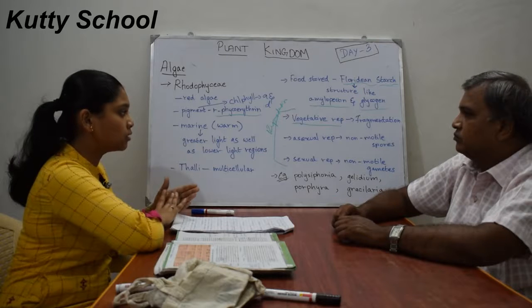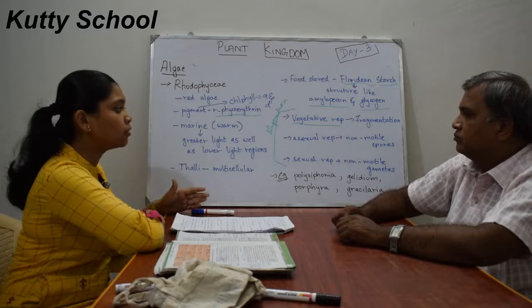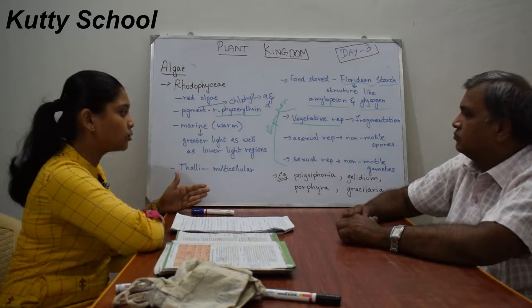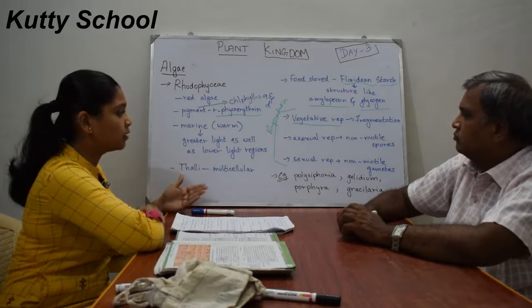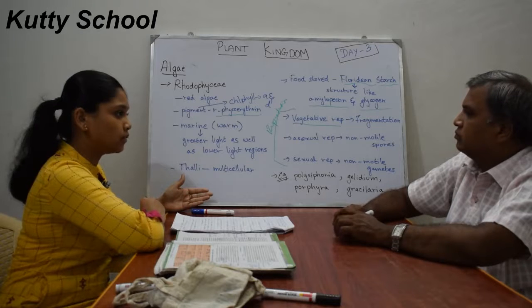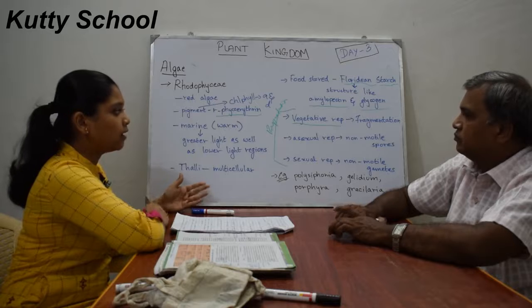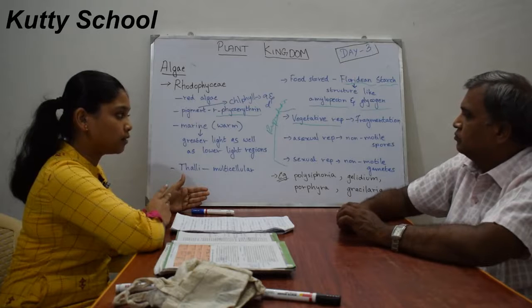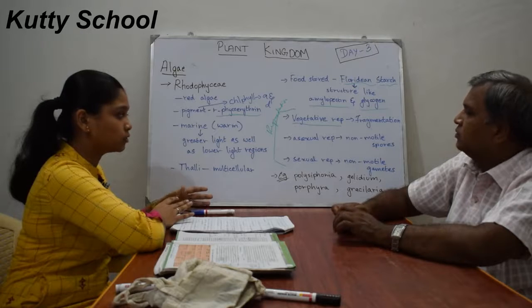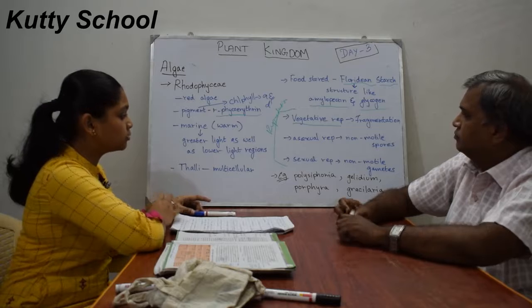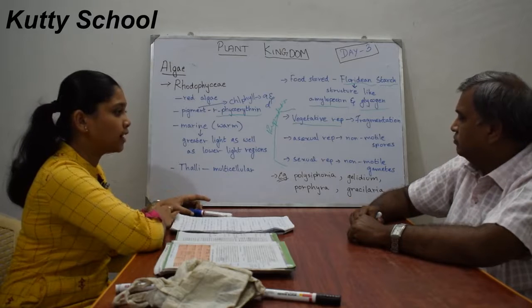In the past two algae the spores were motile: in Chlorophyceae they were motile, and in Phaeophyceae they were motile with two flagella. Here the spores are totally non-motile in asexual reproduction, and in sexual reproduction the gametes are also non-motile.